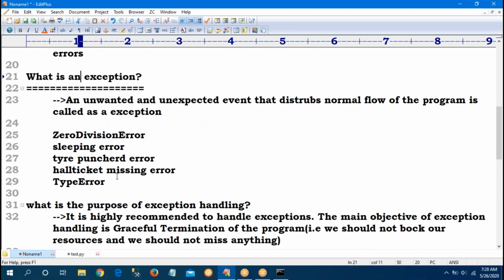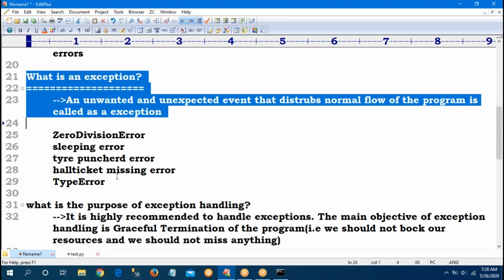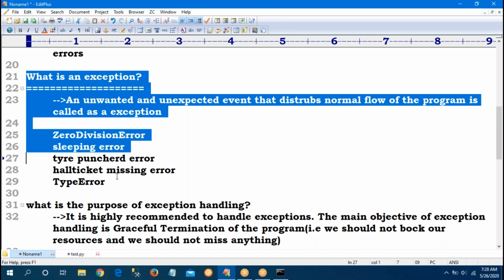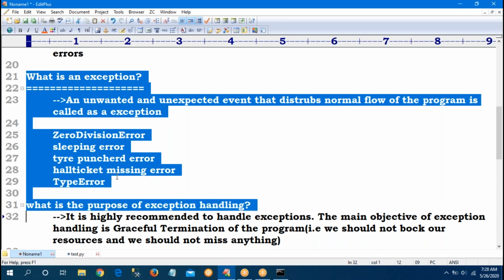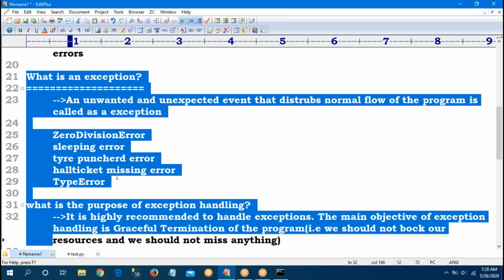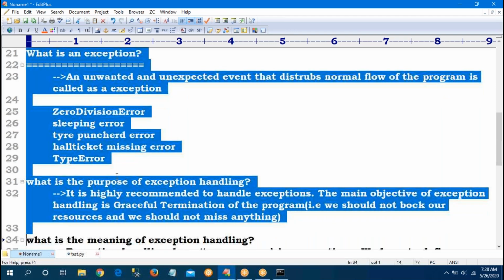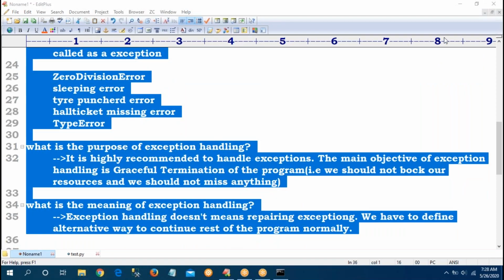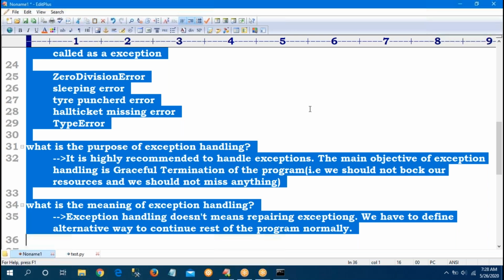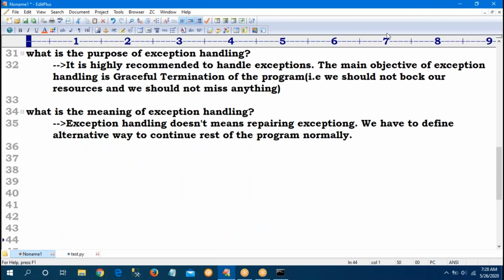What is exception? An unwanted, unexpected event which will disturb our normal flow of the program is called an exception. Maybe it is zero division error, sleeping error, tire punctured exception, ticket missing error, type error. What is the purpose of exception handling? We have to provide graceful termination to my program. That is, we should not block our resources and we should not miss anything. What is the meaning of exception handling? We are not repairing any exception. I just want to provide an alternative way to run my complete program. That is called the meaning of exception handling.